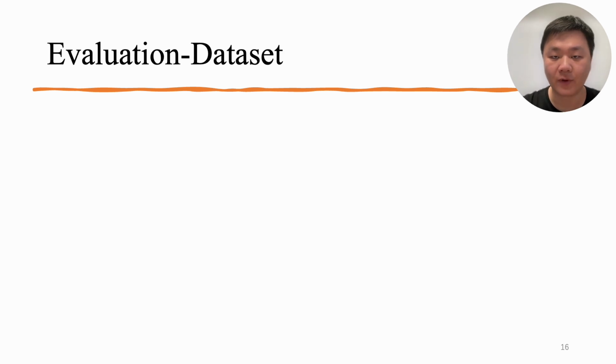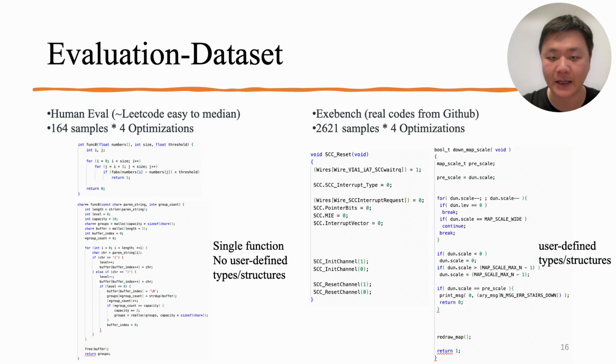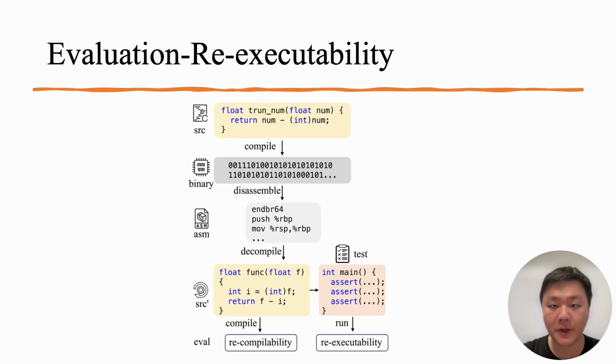For the evaluation, we converted HumanEval Python solutions and assertions to C, namely the HumanEval-Decompile test, on 4 optimization levels, in total 164 times 4 samples. The dataset contains only one function, no user-defined types, structures or functions. We also used the Exebench test set, which is real code from GitHub with lots of user-defined structures and functions. In total, there are 2021 samples, each with 4 optimization levels. To evaluate, we used re-executability. After decompiling the code, we integrated it with the original assertions. If the decompiled code can pass all the assertions, then the decompilation is successful, or re-executable.